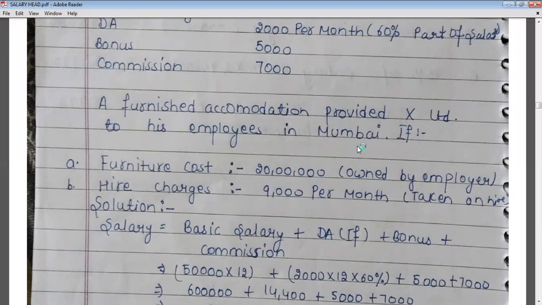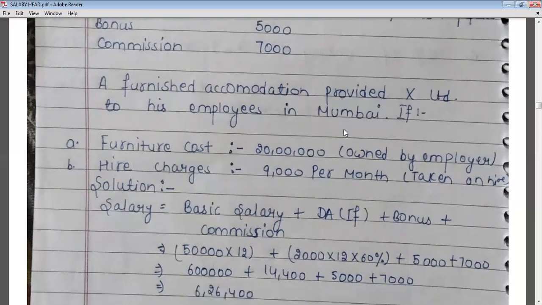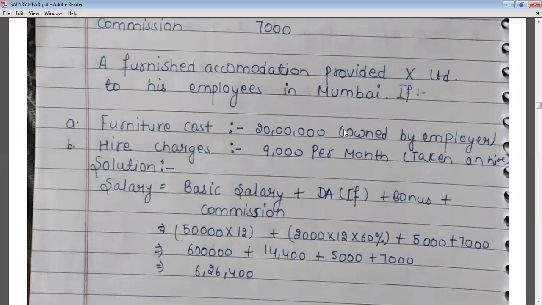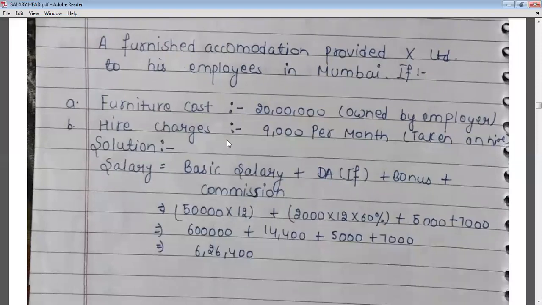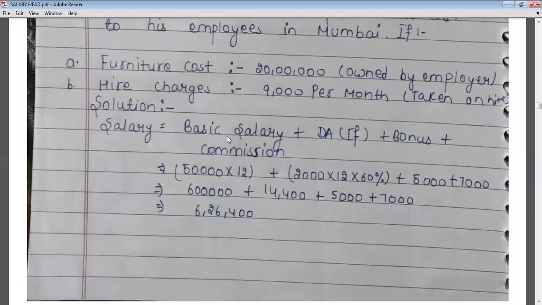This is very obvious. Furniture cost is 20 lakhs, owned by the employer. For the second case, if such furniture is taken on hire, then the hire charges are 9,000 per month. Okay, so let's start the solution.